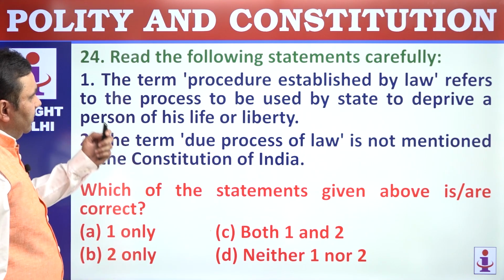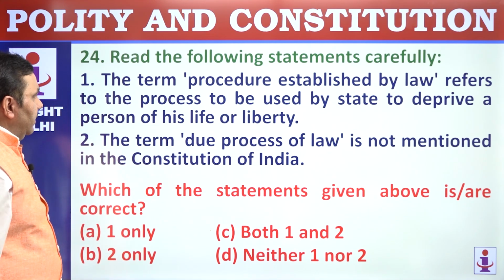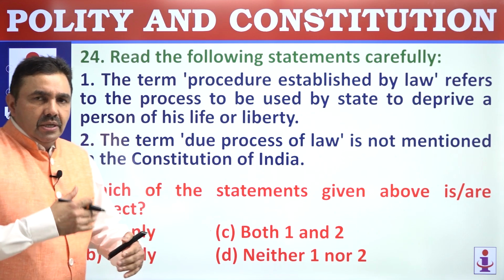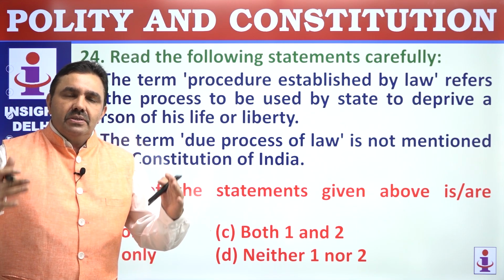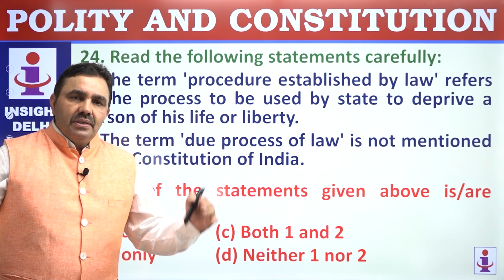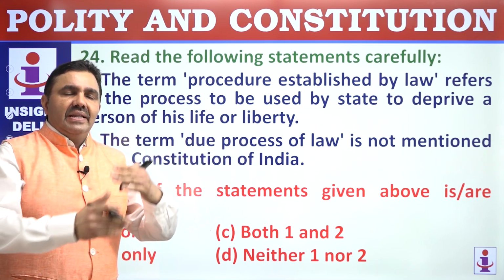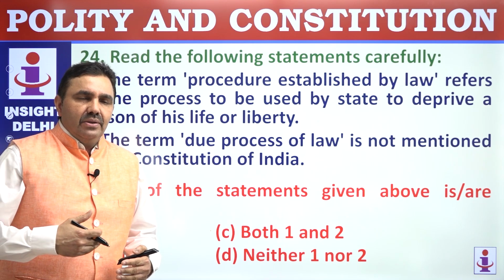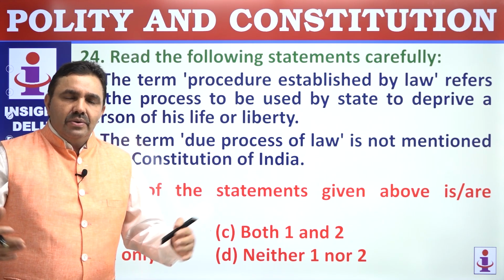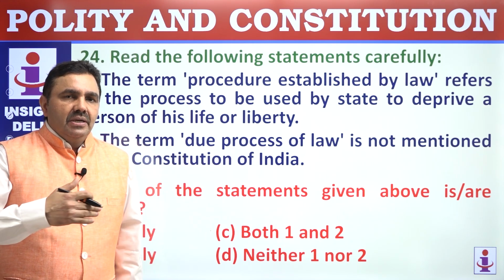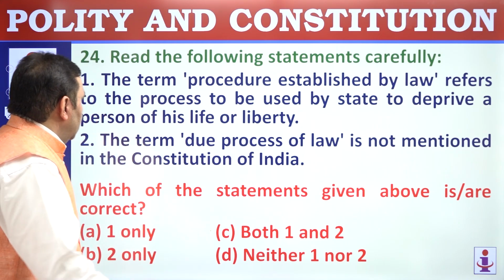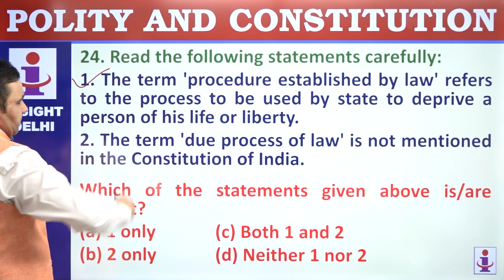24. Read the following statements carefully. The term procedure established by law refers to the process that can be used by executive to deprive a person of his life and liberty. That is procedure established by law. There has to be a procedure. You cannot have any random process. You cannot do the things in a random way. You cannot deprive a person of his life or liberty by taking a random decision. That is what is a procedure established by law.